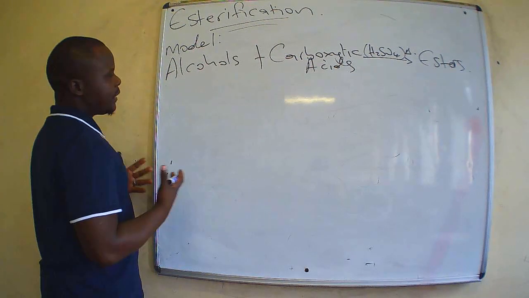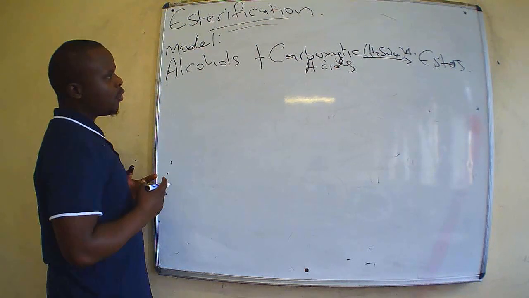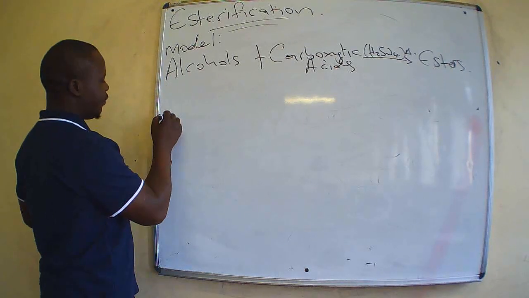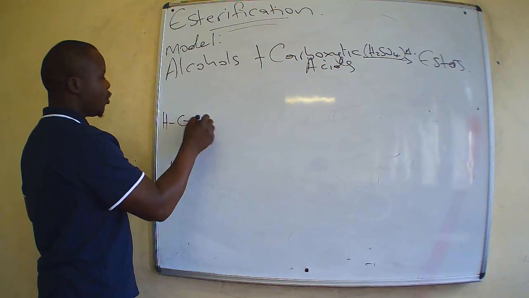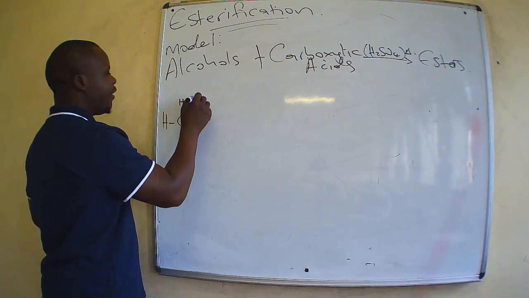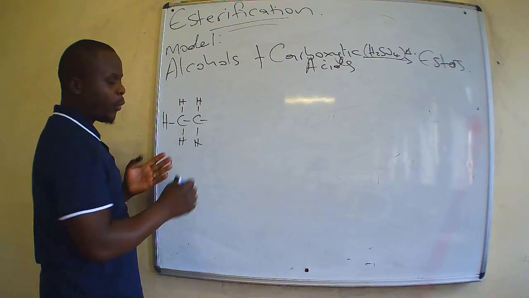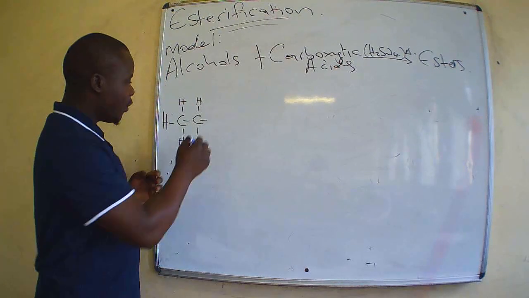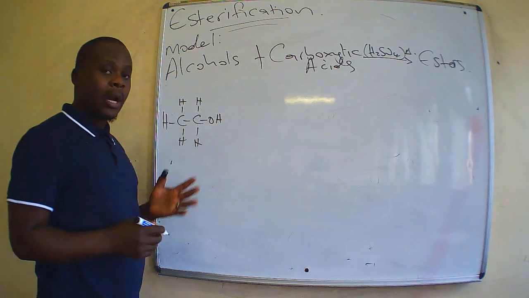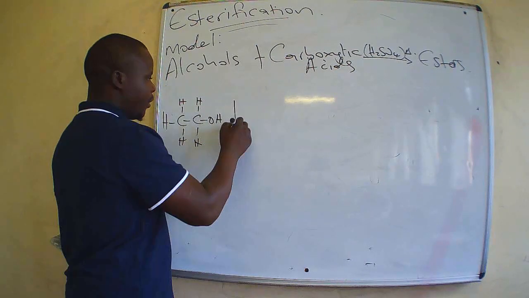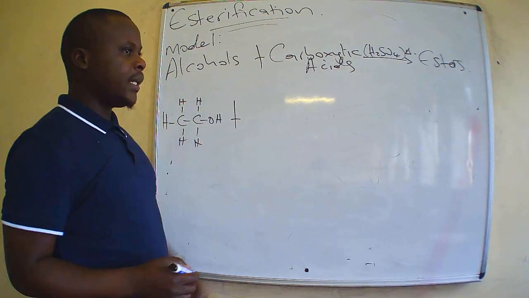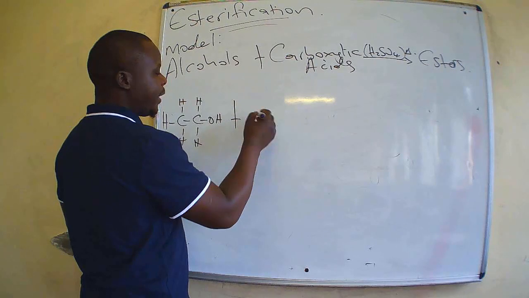Alright, the alcohol that we want to use, let's have ethanol here, which is a primary alcohol. Ethanol reacting with the carboxylic acid, let us have propanoic acid.